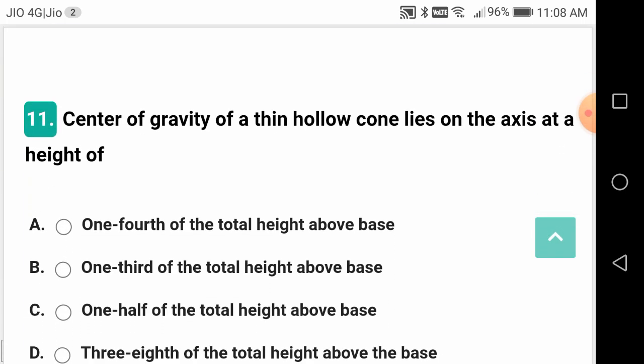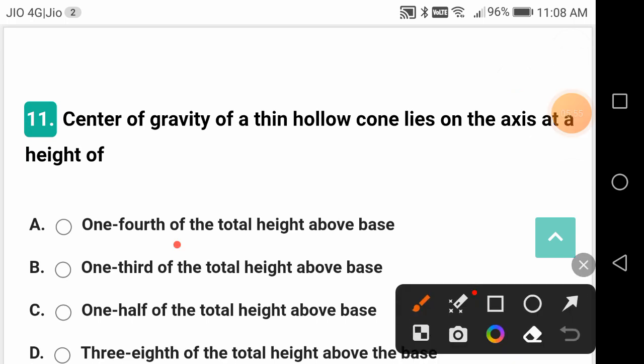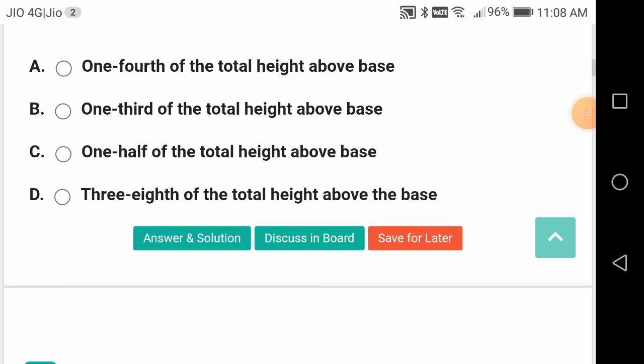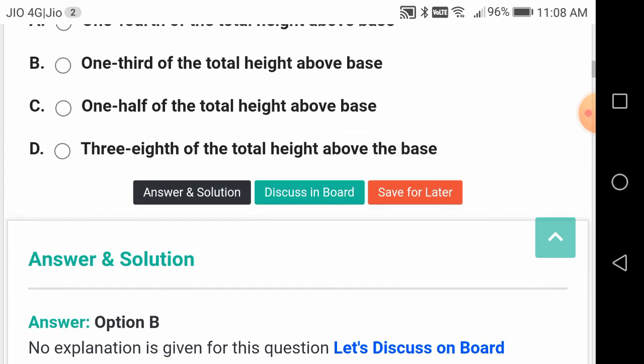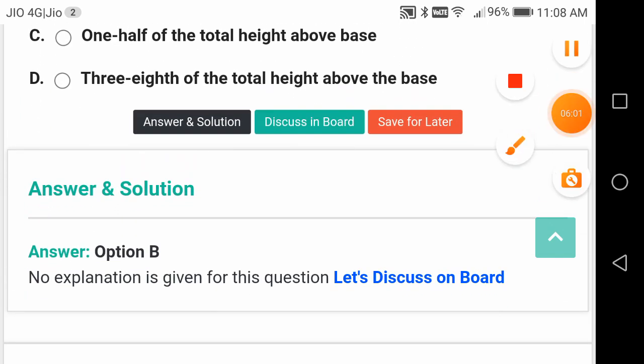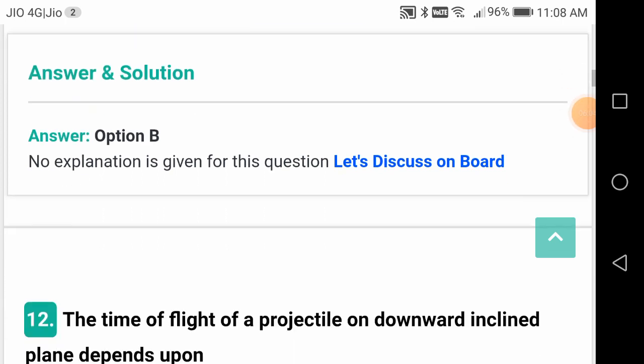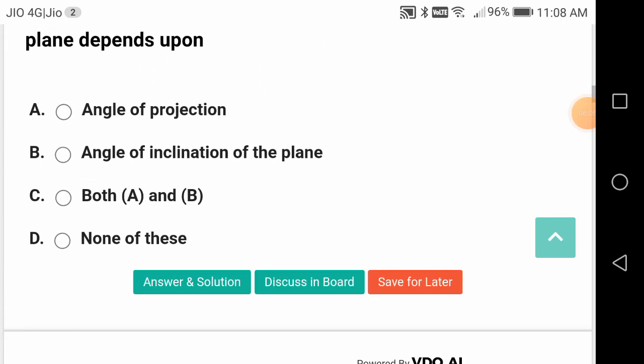The center of gravity of a thin hollow cone lies on the axis at a distance of 1/3 of the height above the base. Let us check the answer. Yes, 2/3 from the vertex and 1/3 from the base.